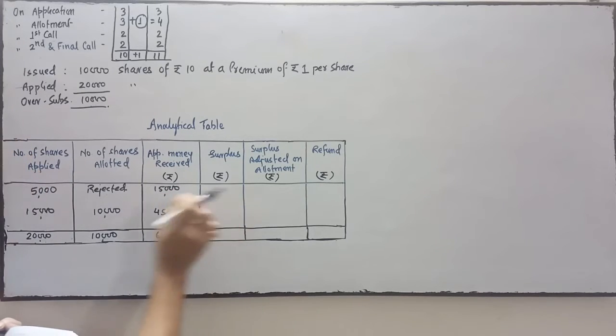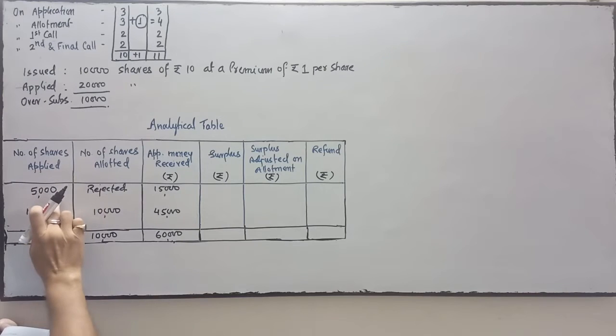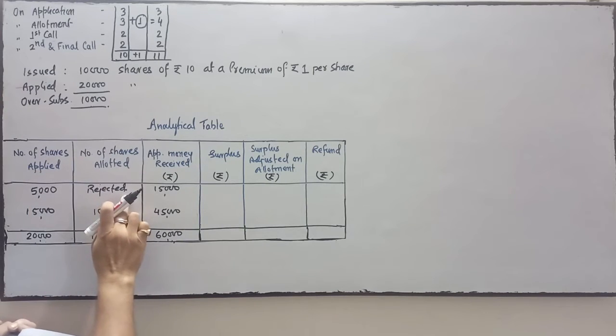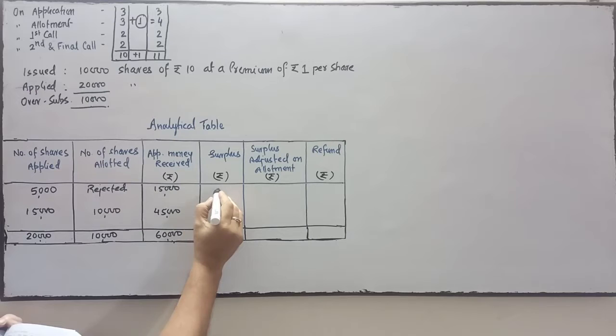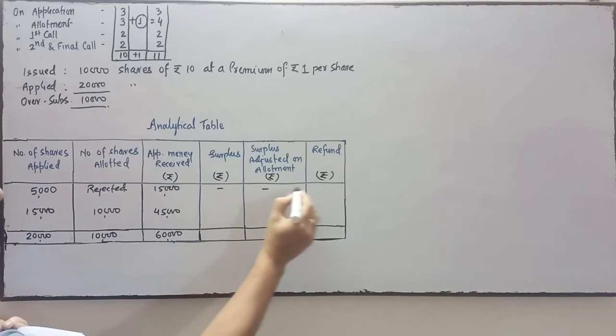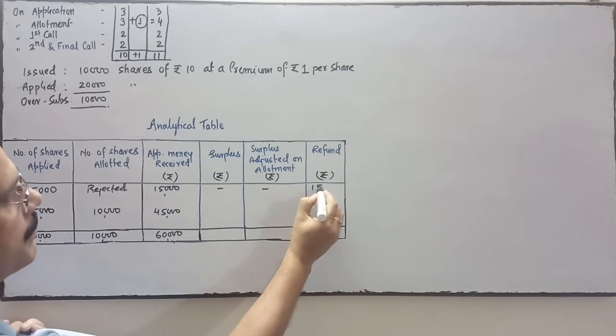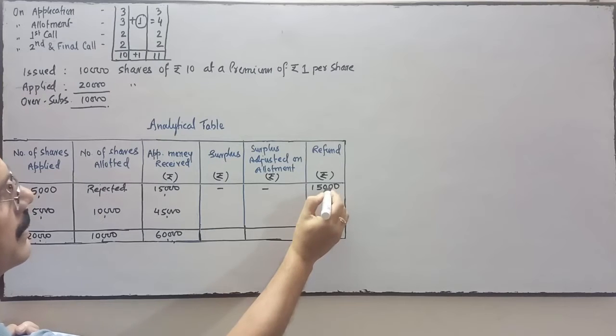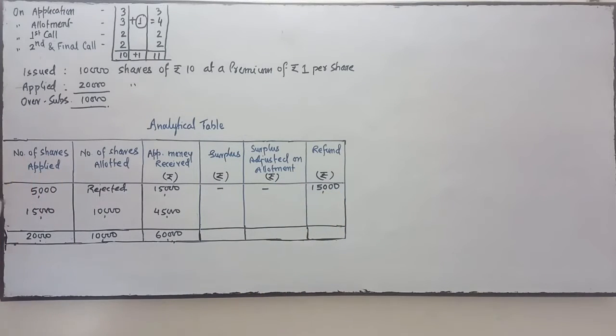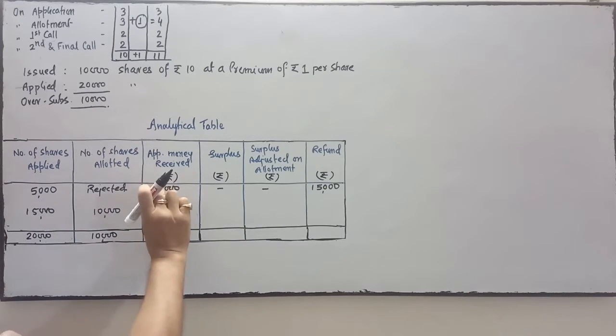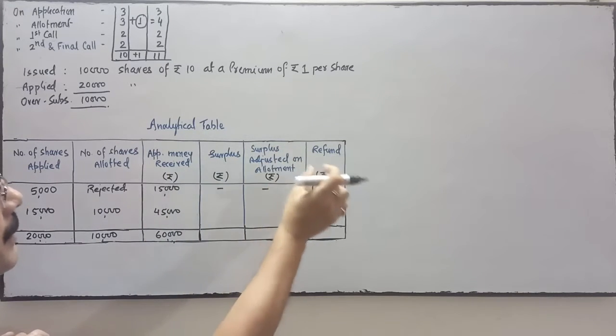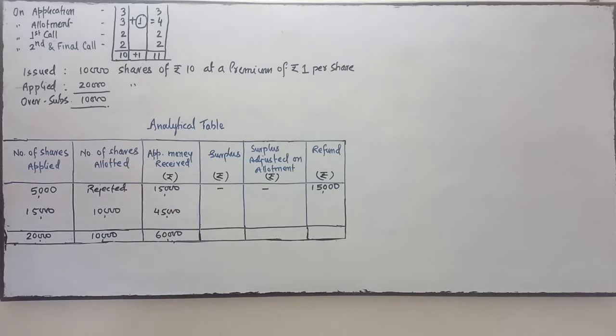Now coming to the surplus. Here those who applied for 5, their shares are rejected, so their application money will be refunded by the company. Company will refund their application money because no allotment was done. This application money which the company has received will be refunded by the company to the applicants.